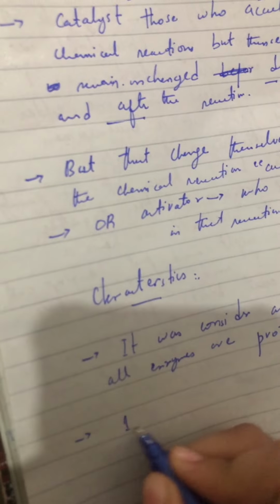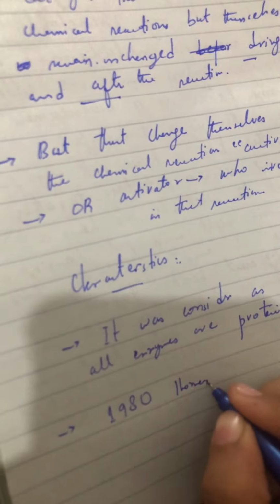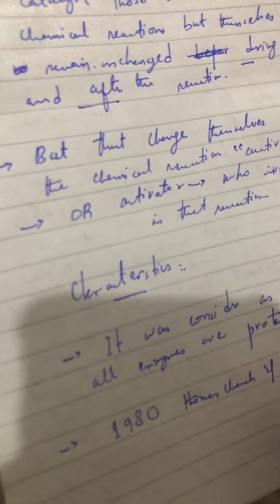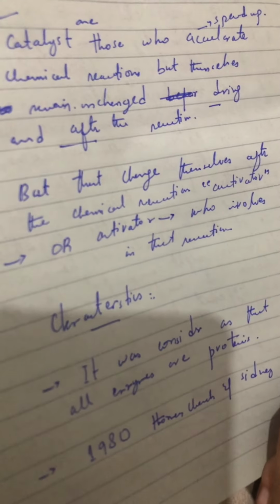In 1980, there were scientists called Thomas Cech and Sidney Altman.